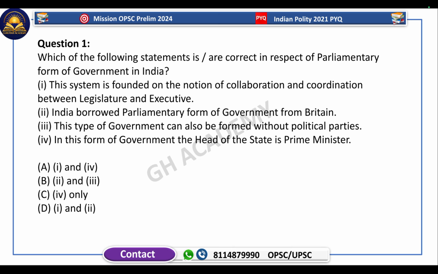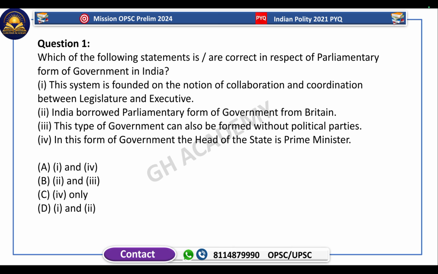The first question: which of the following statements are correct in respect of the parliamentary form of government in India? First, the system is founded on the notion of collaboration and coordination between legislature and executive. True, because the executive government is directly responsible to the Lok Sabha. So this statement is true.